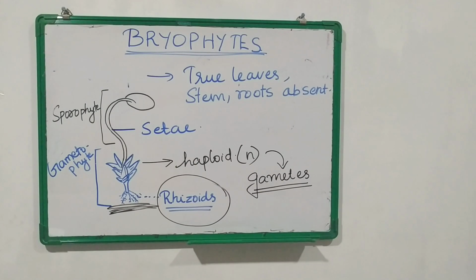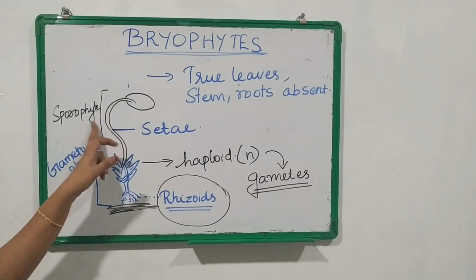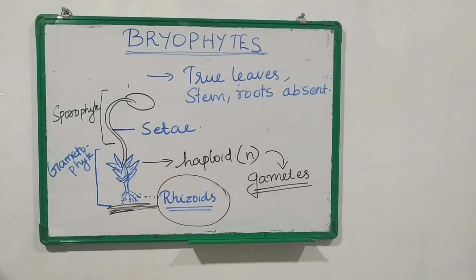We call this leaf like part leaves, but it does not perform the function of proper leaves, that is why we say leaf like part. Okay, so rhizoids are present and these rhizoids are the root like parts. Then leaf like part is present and stem like part which is present in the sporophyte region known as setae.